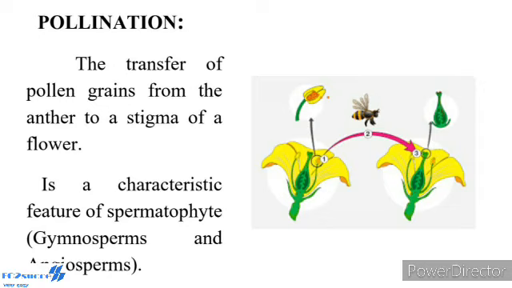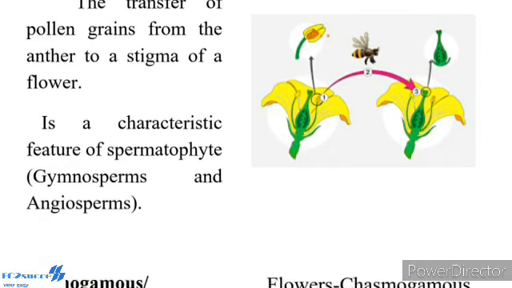Pollination is a characteristic feature of spermatophytes, that is, gymnosperms and angiosperms. Pollination in gymnosperms is said to be direct as the pollens are deposited directly on the exposed ovule, whereas in angiosperms it is said to be indirect as the pollens are deposited on the stigma of the pistil.